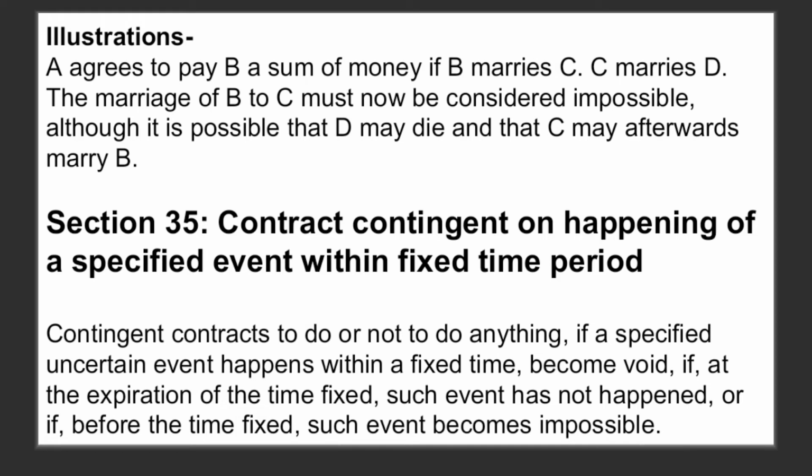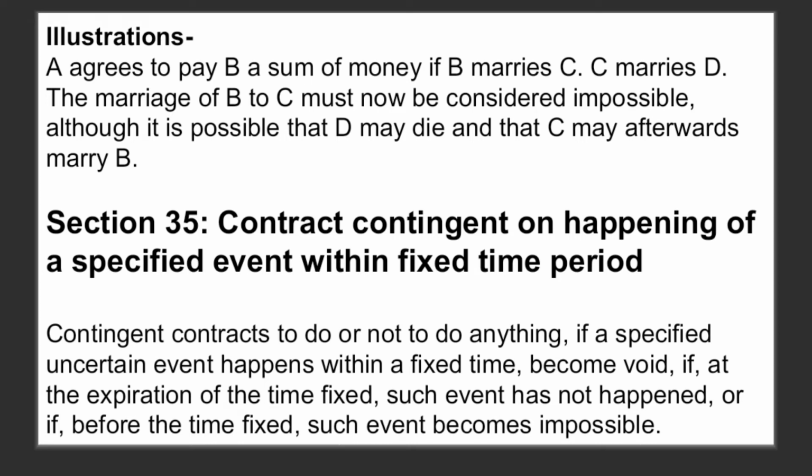Now moving to section 35, contract contingent on happening of a specified event within fixed time period. It says contingent contracts to do or not to do anything if a specified uncertain event happens within a fixed time become void if at the expiration of the time fixed such event has not happened, or if before the time fixed such event becomes impossible.